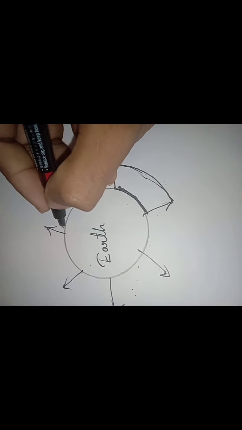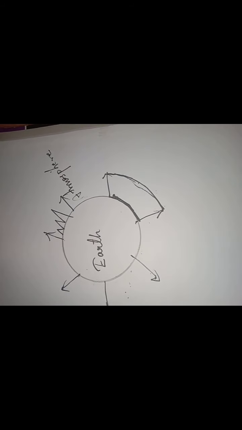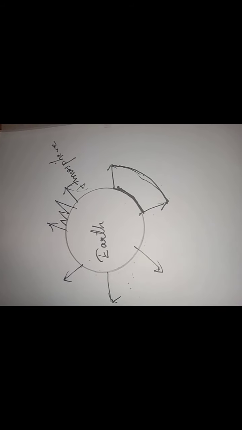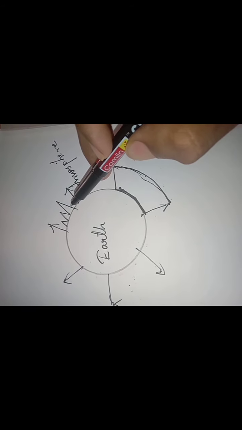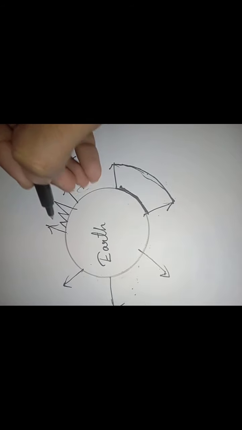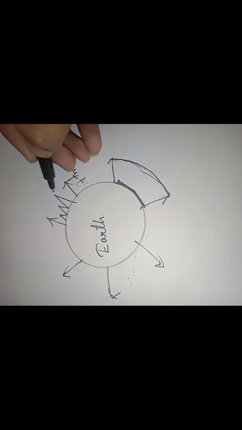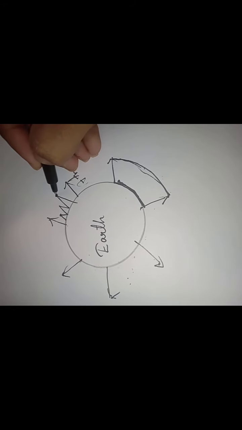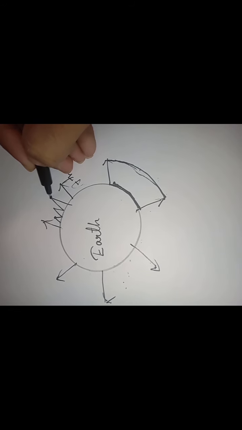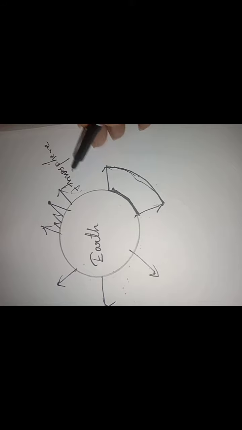If you go above the surface, there will be some mountains. The air is more at the starting point of the mountain, and the air will be less at the tip, the end point of a mountain. So the mountaineers carry oxygen to climb the mountains. Again, I am saying the Earth is totally surrounded by air. That blanket of air is called the atmosphere.